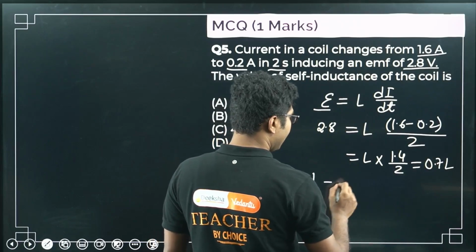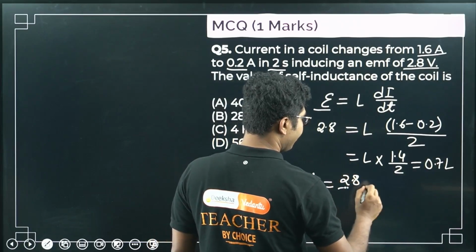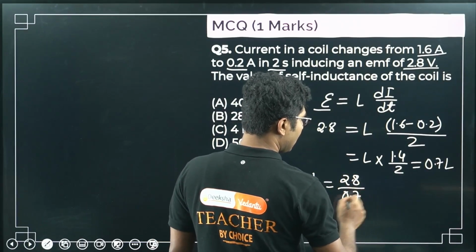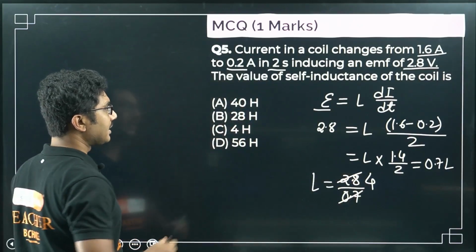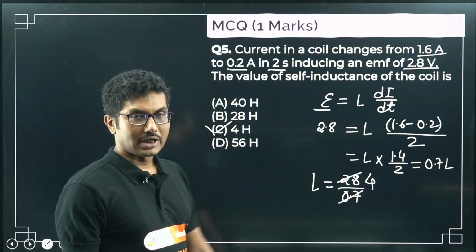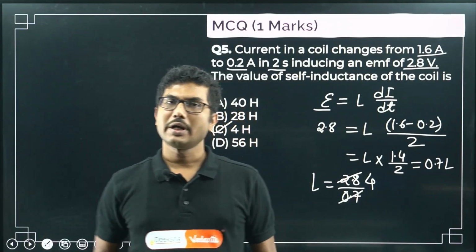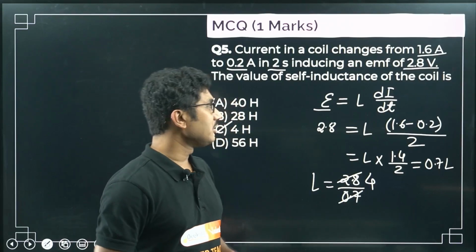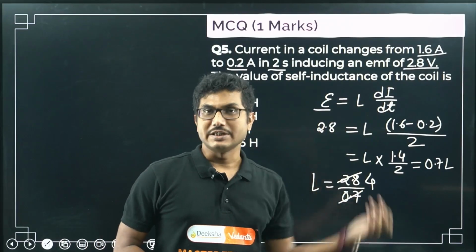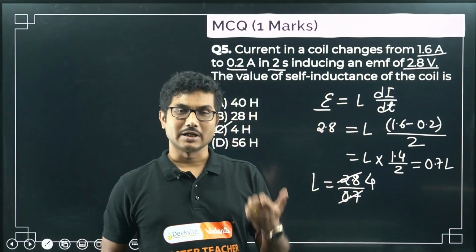So L will be 2.8 divided by 0.7, that is 4. So the answer is 4 Henry. Self-inductance of the coil is 4 Henry. Simple question. If you remember the formula, just put in the values. The only thing you have to remember is that di represents the change in current and dt represents the time interval.